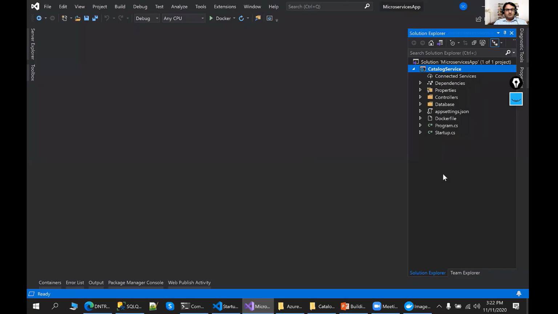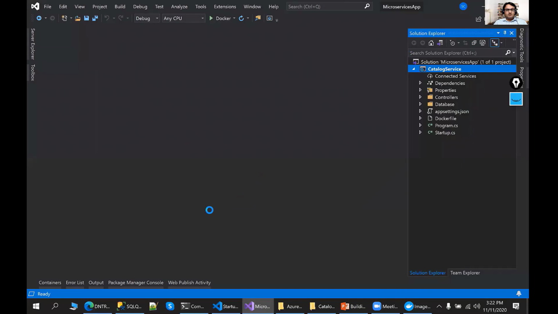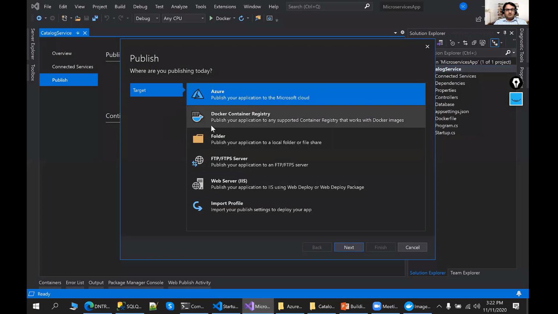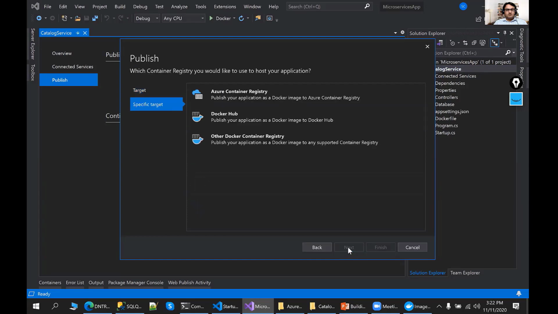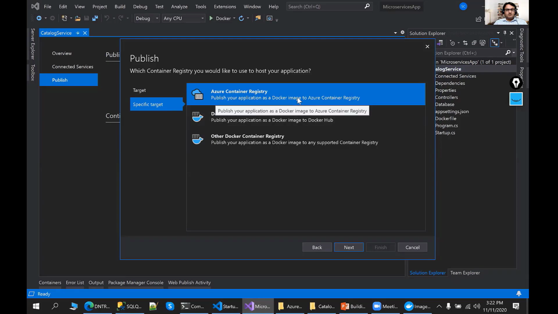This is my catalog service, which is already ready. Now just right-click there and publish the Docker image to the ACR. It's a simple step. Just go to publish. We have the Docker container registry option. Just select this one. Then you will find Azure Container Registry. You can even publish the image to Docker Hub. Docker also provides Docker Hub for storing your Docker images, but we are using Azure Container Registry here.